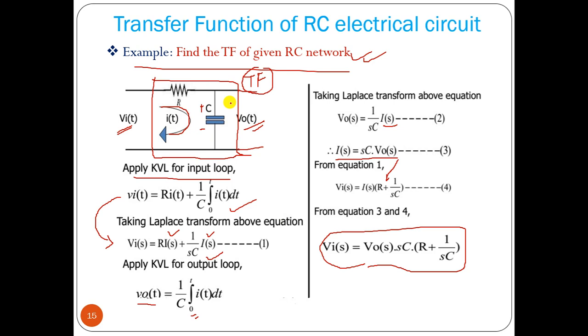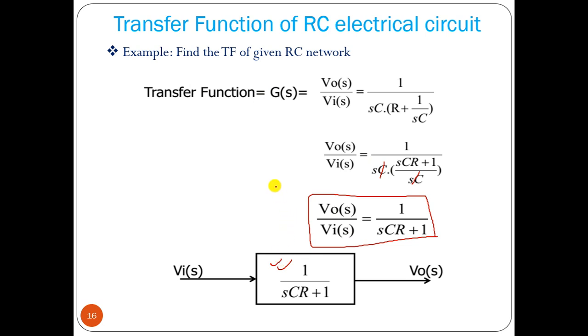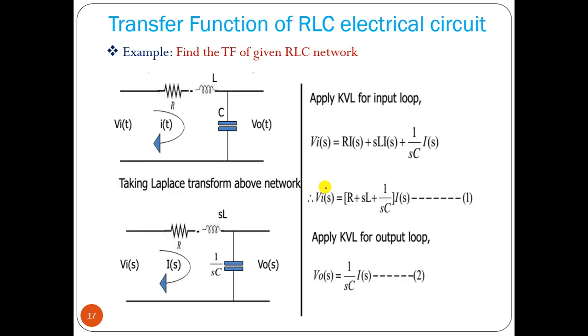Okay. So for any system, if we know the differential and integral equation, we can find out the transfer function, that is output by input. This is one example of an RC network. Let us take another example, an RLC network. What do we have?